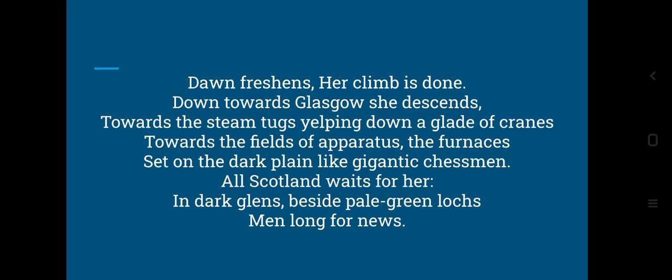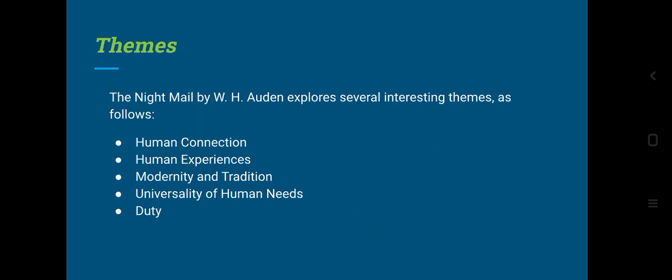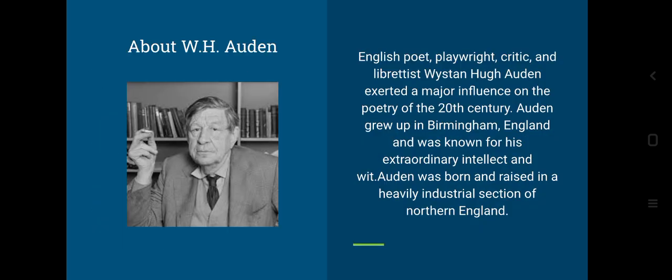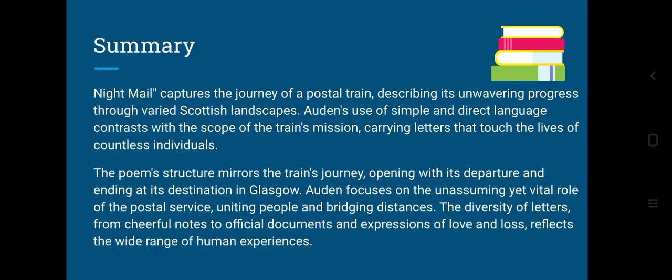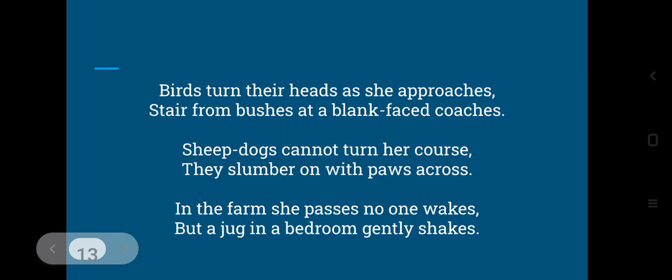Now Glasgow is an industrial city, and if you remember when we talked about the author in the first part, he was also raised in a very industrial section of England. So this line tells us why he used the industrial cities over here. That is why I always prefer you to read at least once about the author. So down towards Glasgow she descends, she moves towards Glasgow.